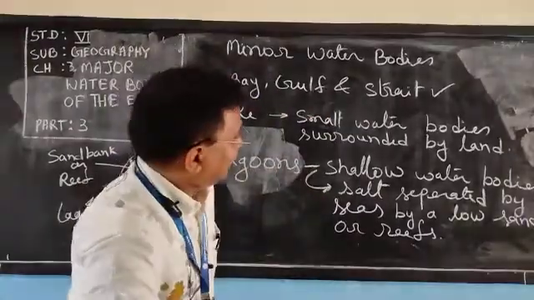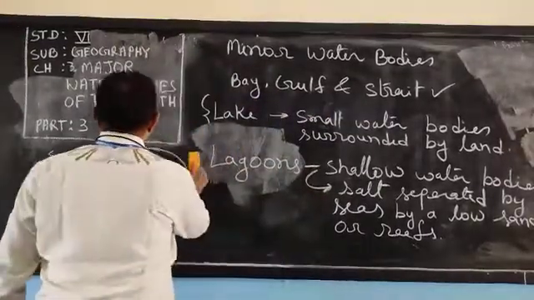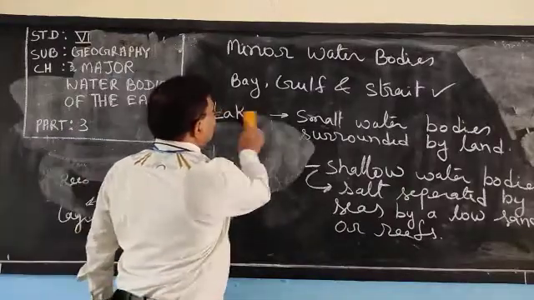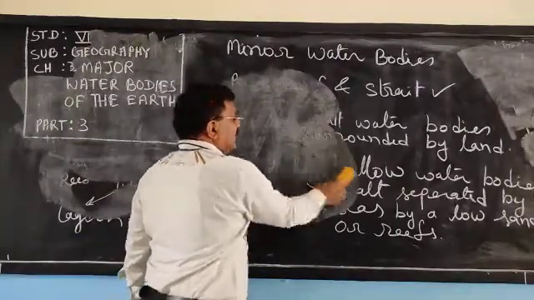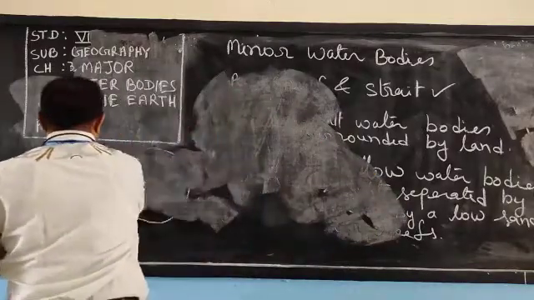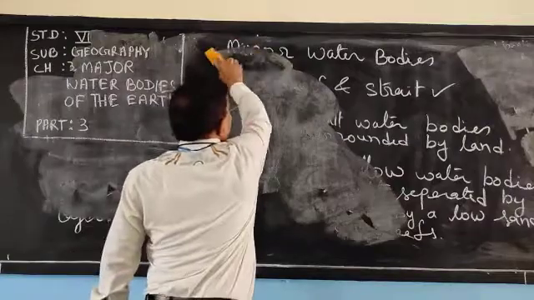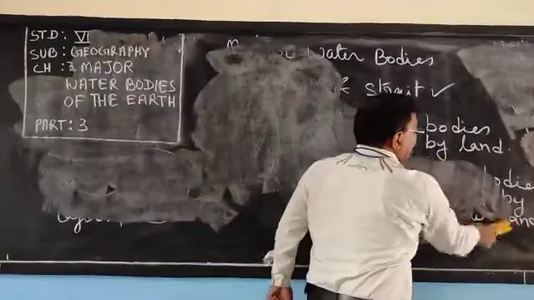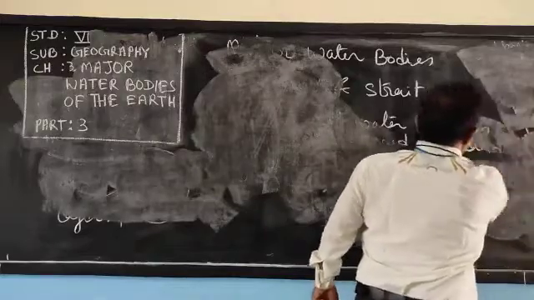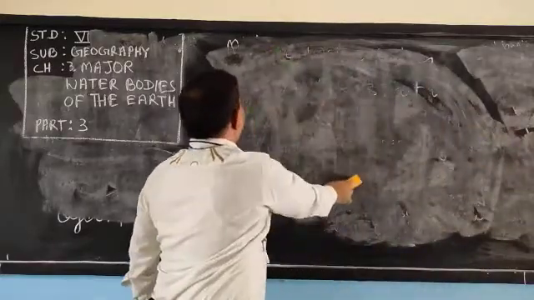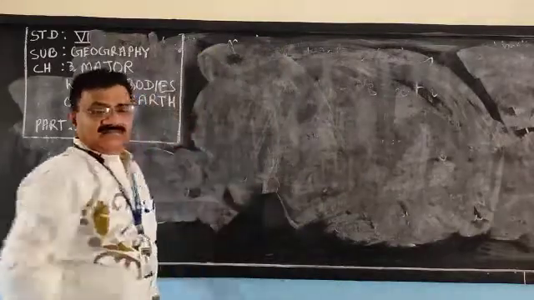Next is river. Is it a large water body or a small water body? Yes, a small water body. In the previous chapter also we discussed rivers. A river comes down from a hill or mountain and flows in a channel.